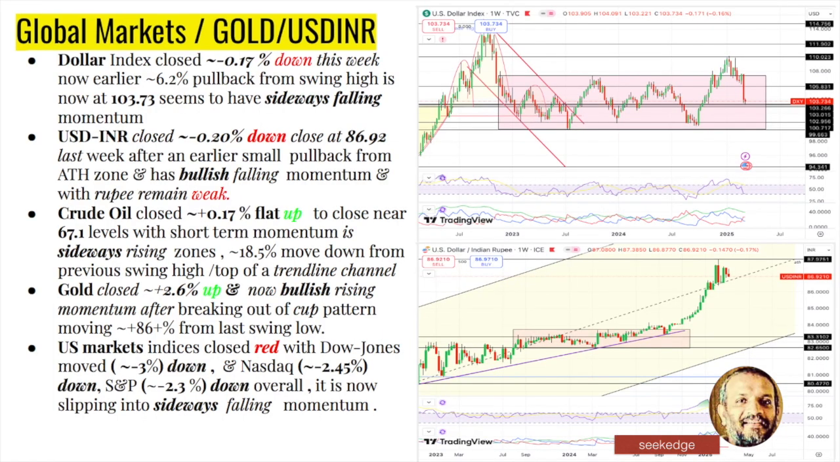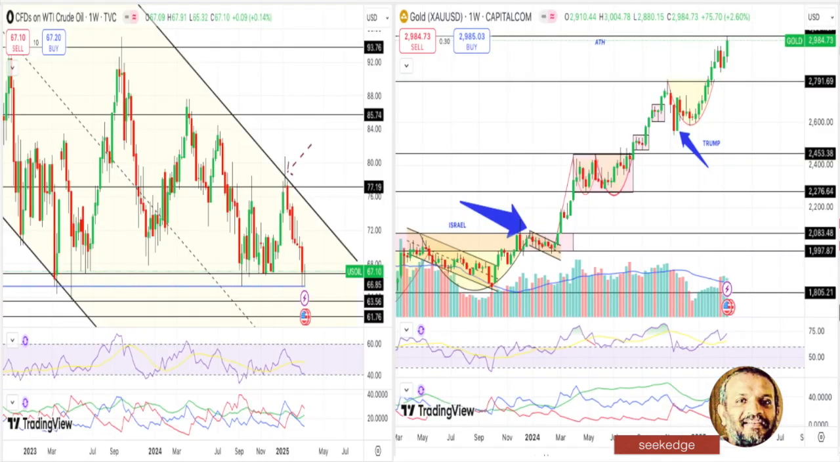Otherwise, global cues are fine with respect to the dollar cooling off, crude oil falling down, and the currency slightly gaining, but the US market being down is not good. Gold spiking up is also not great news, something to be worried about for the equity market.